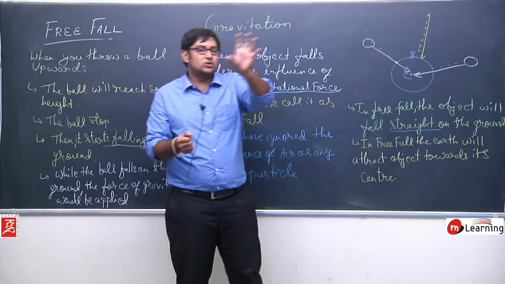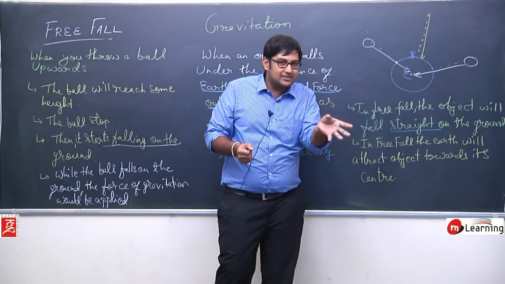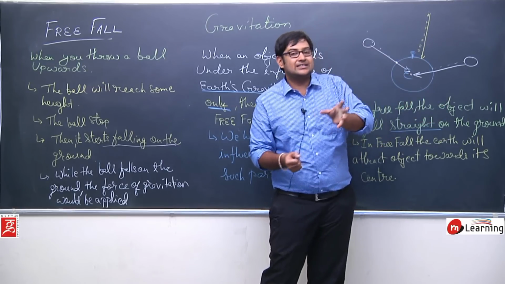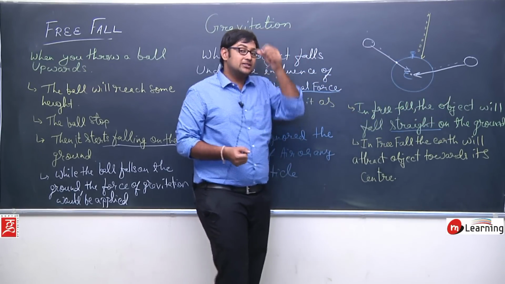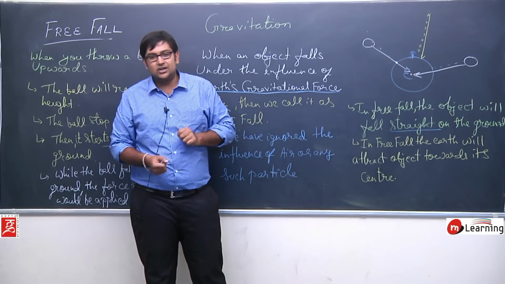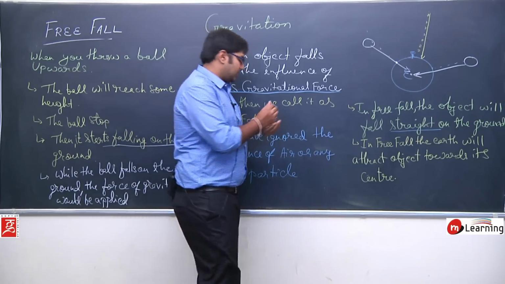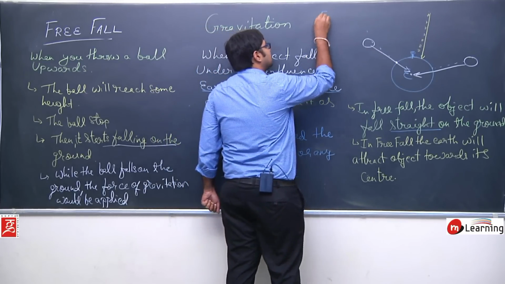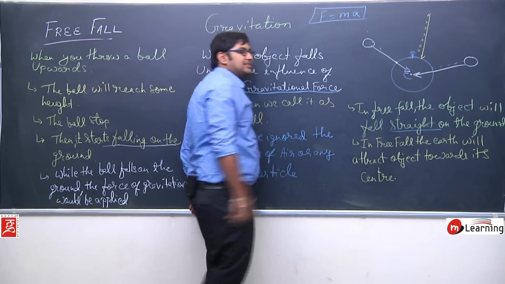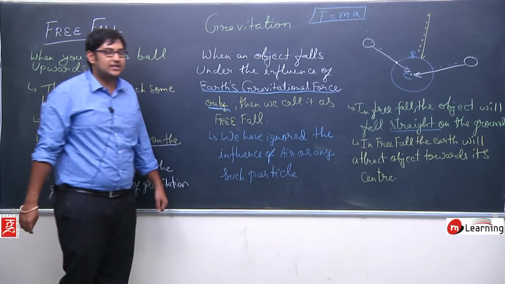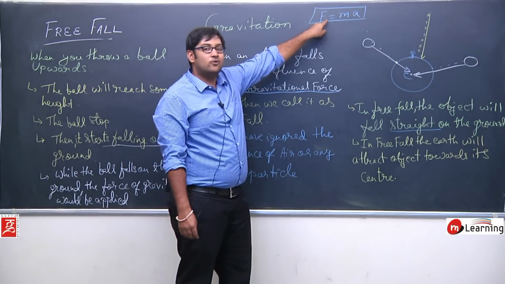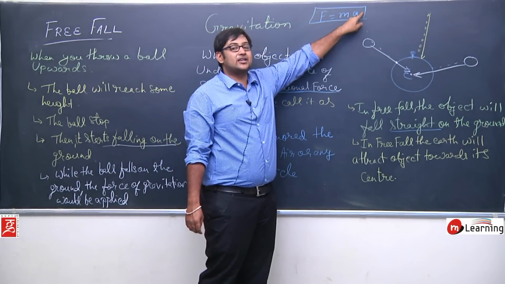The free fall is due to the gravitational force, and since we have the force, force means the acceleration. Force is related to acceleration by Newton's law. Which Newton's law? The second law. According to that law we can write force is equal to mass into acceleration. Force is basically the product of mass and acceleration. Because of this, since there is a gravitational force, there would be the acceleration.